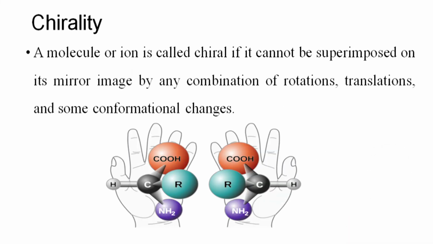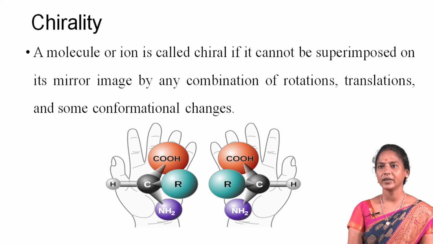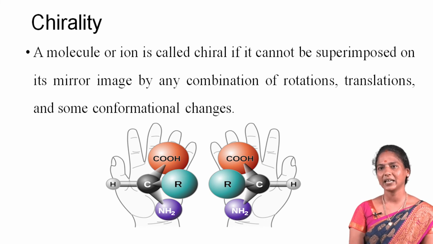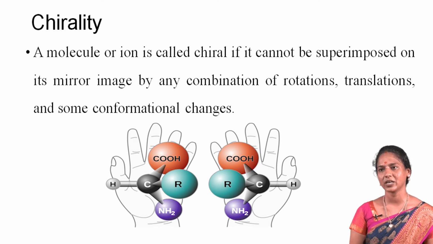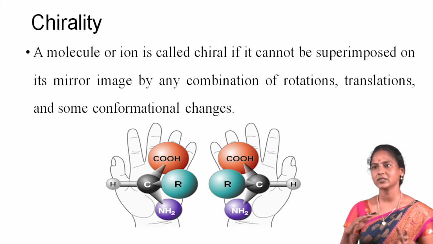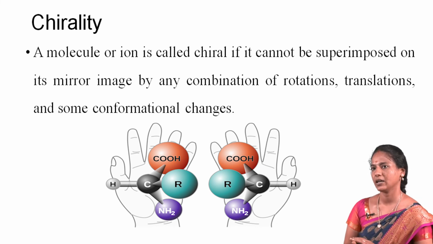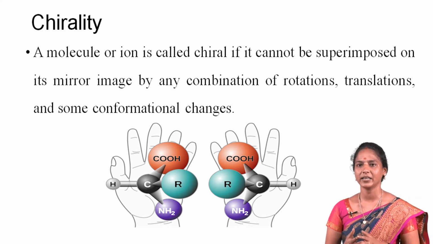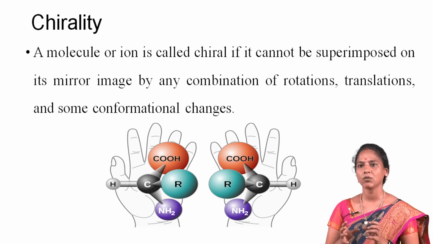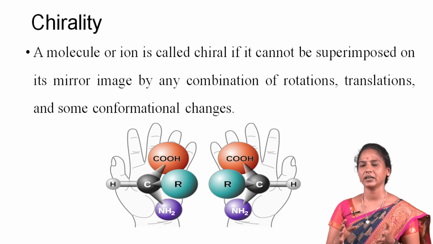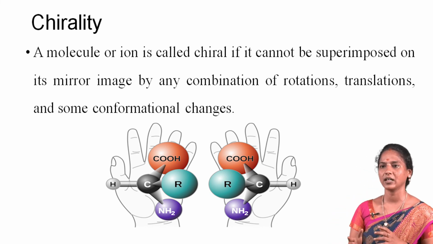Next one is, what is chirality? A molecule or ion is called chiral if it cannot be superimposed on its mirror image by any combination of rotations, translations and some conformational changes. This geometric property is called chirality. Here are the two enantiomers of a generic amino acid that are chiral.